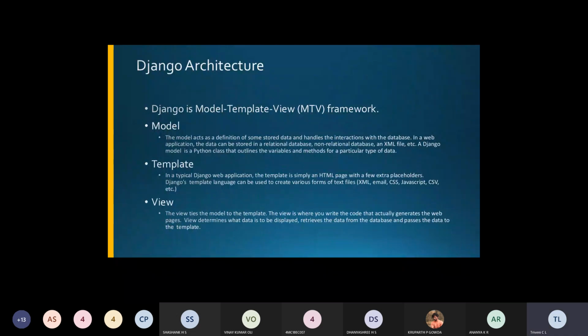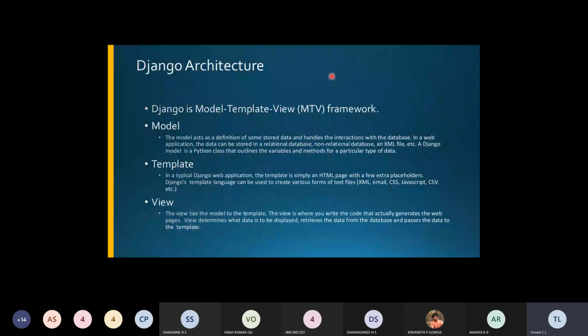Coming to the architecture here, we will be having the framework. Django has a model template view framework itself. How does this model template view framework for the Django architecture function? We'll try to take it here, right? This is open source. If you take the architecture first, it is model, template and view.